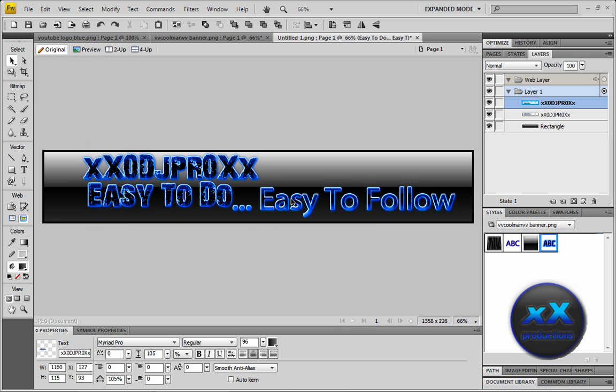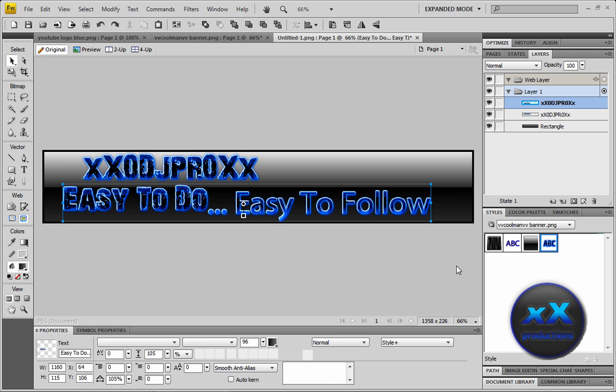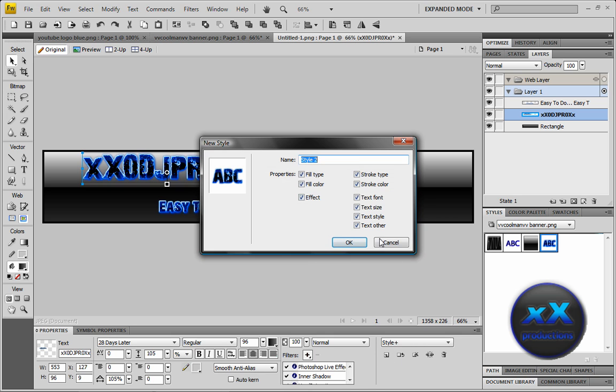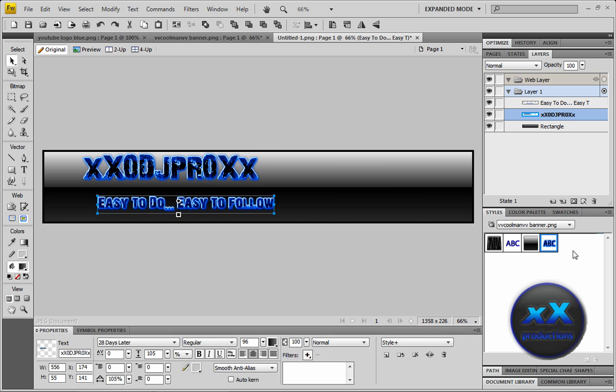If you get that, just click on save that style as a preset. So just save it, and it's a preset, and then just use it.